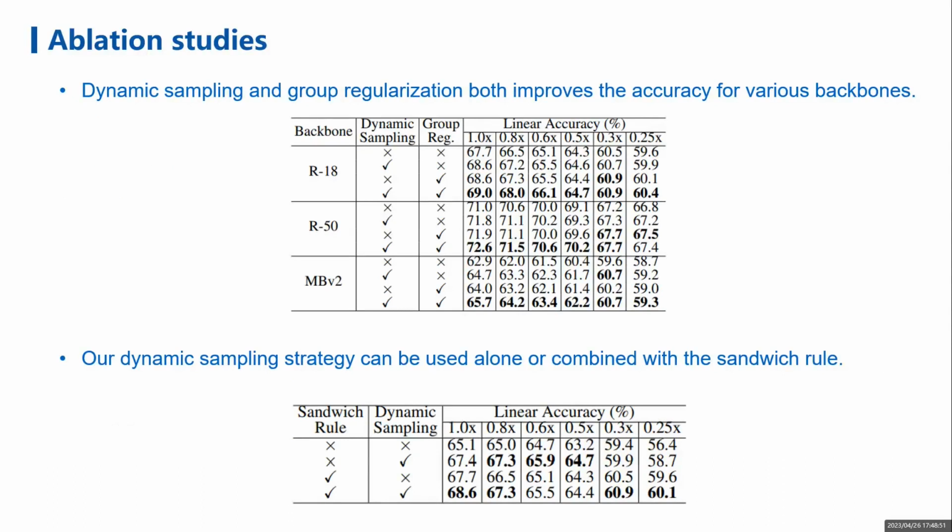From the table above, we can see that dynamic sampling and group regularization both improve accuracy for various backbones. From the table below, we can see that our dynamic sampling can be used alone or combined with the sandwich rule, which brings improved performance for both scenarios.